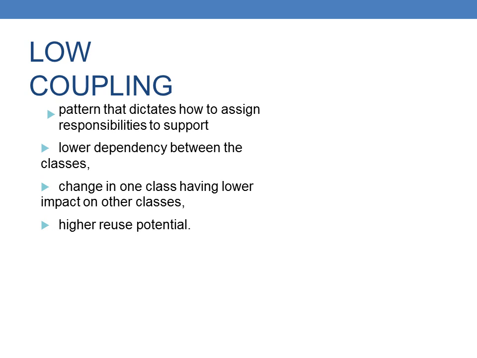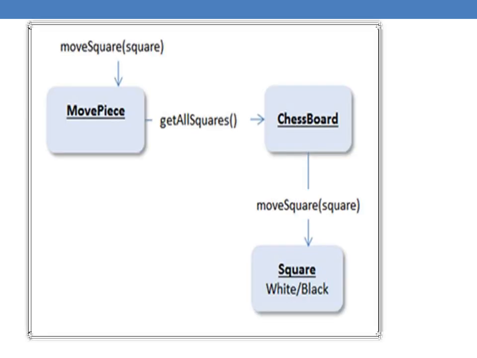We need to know the low coupling, what are all the coupling going to be done in that particular system. Change in one class having lower impact on other class, higher reuse potential. Move square, move piece, get all squares, chessboard, move square in the square chessboard, white or black. So any places we can move that piece, but the information expert knows the responsibility of the particular moves.